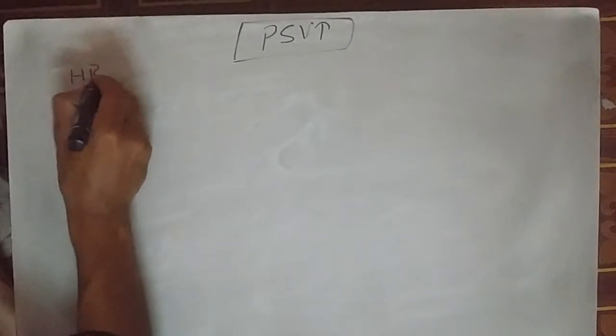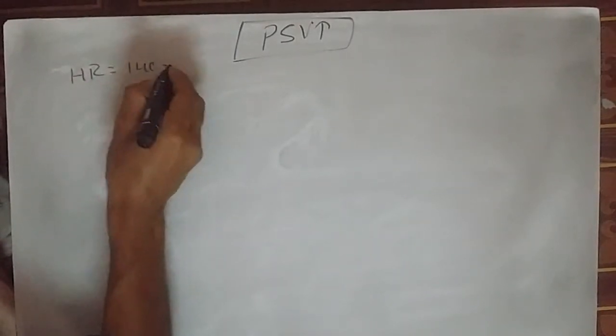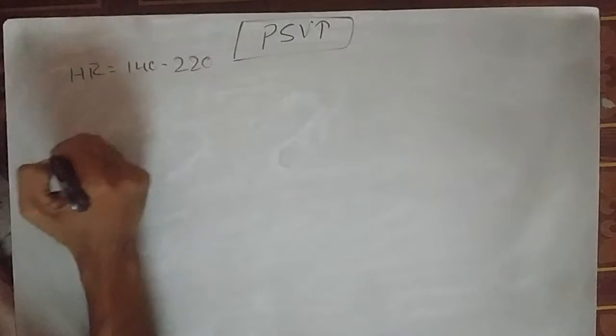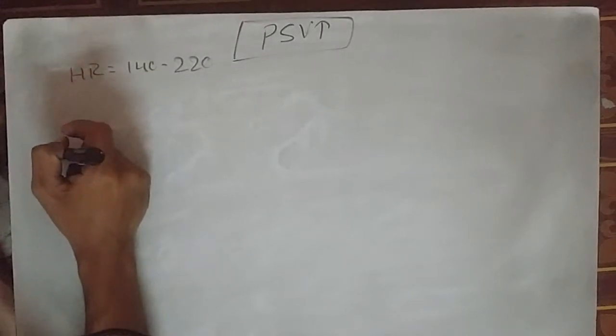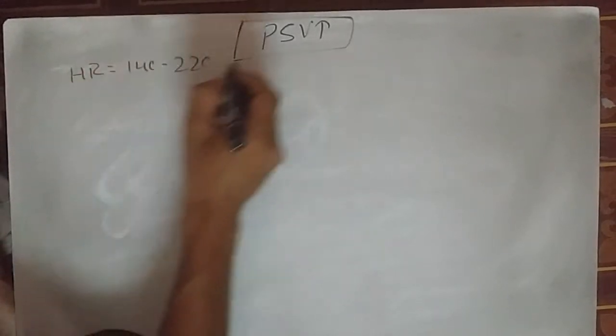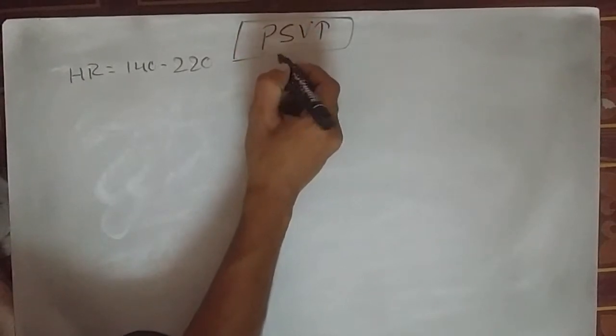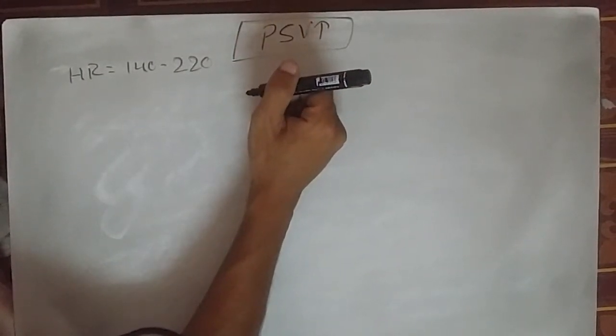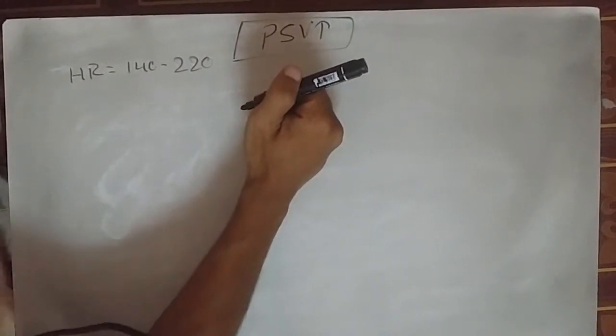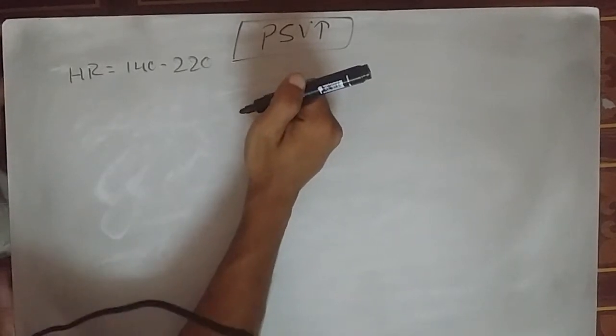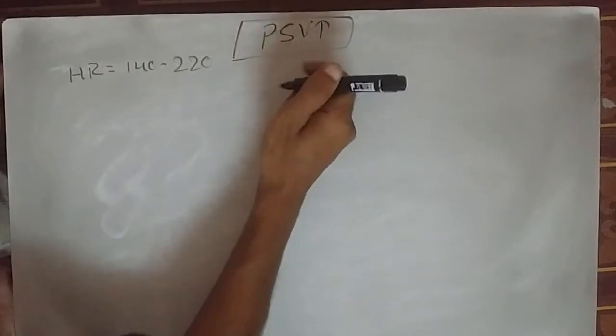It is usually 140 to 220 beats per minute. Okay, and it is paroxysmal and recurrent, so it is called paroxysmal supraventricular. And the pathogenesis is usually re-entry via an accessory pathway.